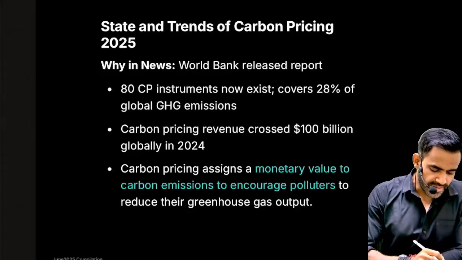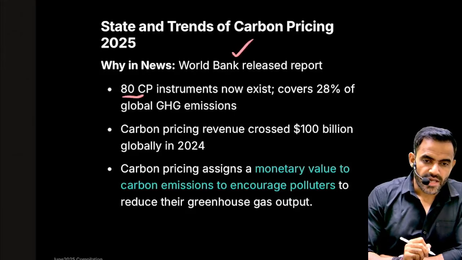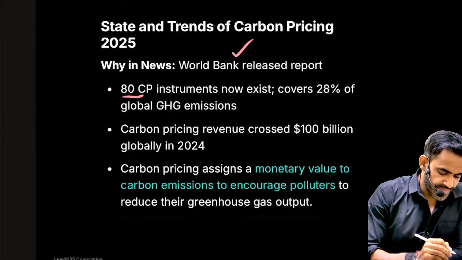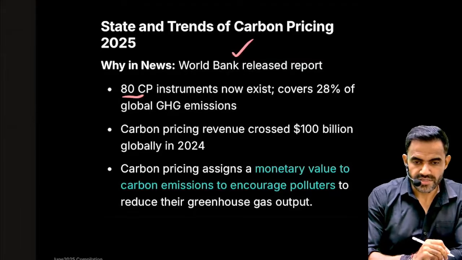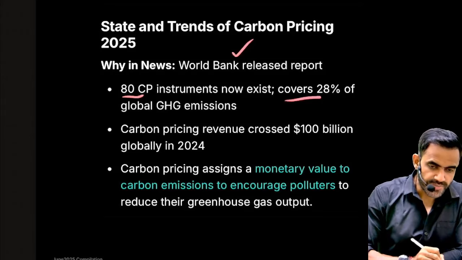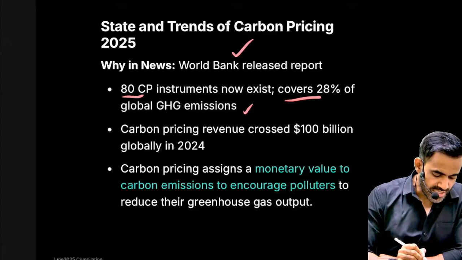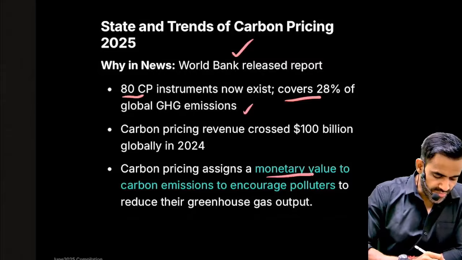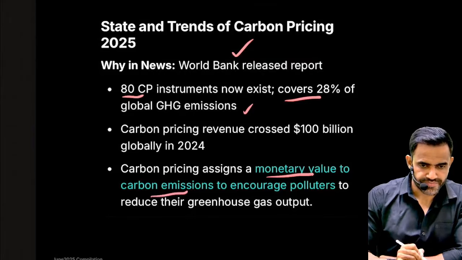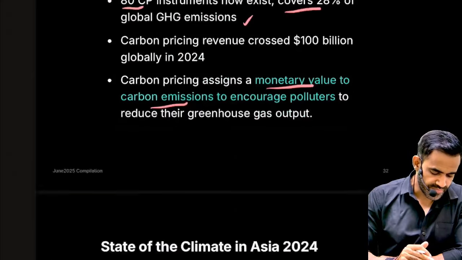Recently the World Bank released a report. That report said that now there are more than 80 carbon pricing mechanisms. So over a period of time, this is becoming quite popular, and it covers roughly 28% of the global GHG emission. Now, what is carbon pricing? It simply means a monetary value is assigned to the carbon emission. Why is it in monetary terms? So that we can encourage the polluters to reduce their greenhouse gas emission.